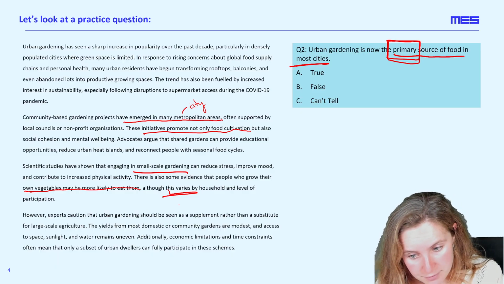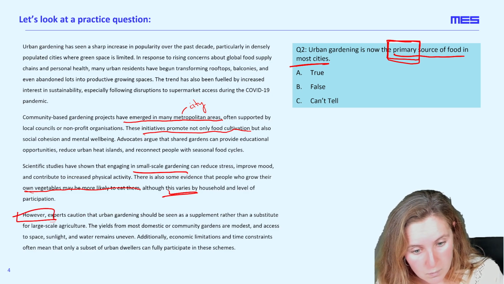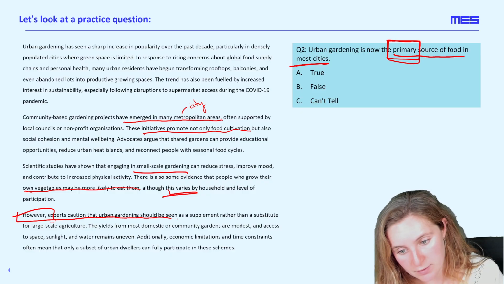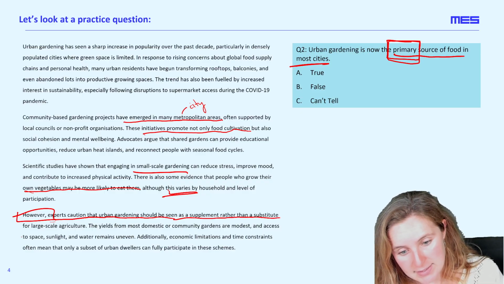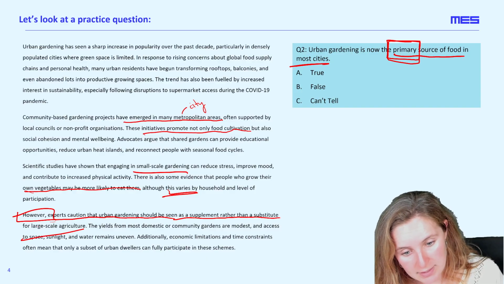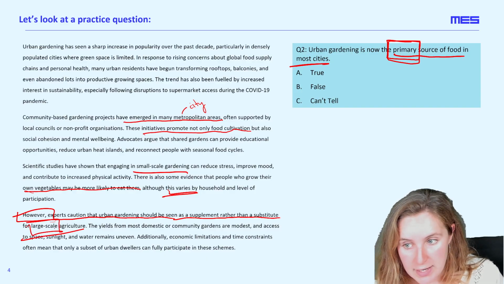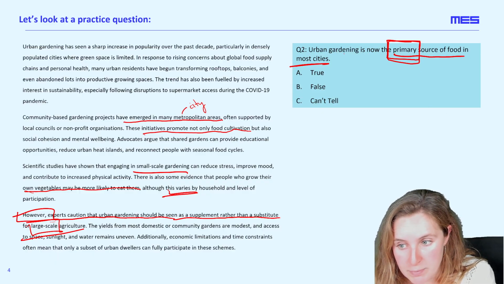And now we have, in this last paragraph, a key word here. However, that's a bridging word that suggests that the information here is going to change and mitigate the information above it. Seen as a substitute, and here we're guided straight to our answer. Large-scale agriculture, that would be appropriate for most cities, would be this on a larger scale than the little rooftop gardens that were described earlier.